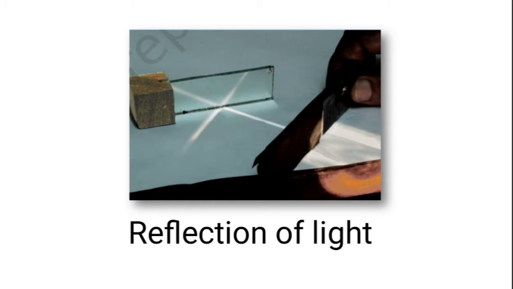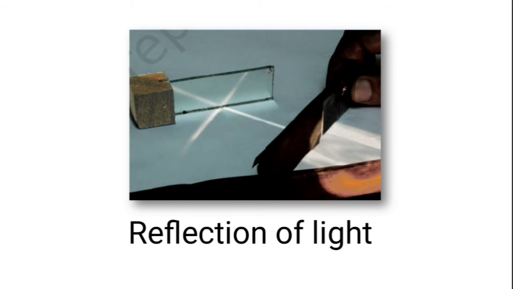Students, today we are going to learn about light. This is part number 2. In part 1 we had done the introduction to this particular chapter. We will revise certain things from the last session also. So let us begin. I hope now you know what this is. We have studied this in lower classes also. This particular phenomenon is called reflection of light. I repeat, this particular phenomenon is called reflection of light.